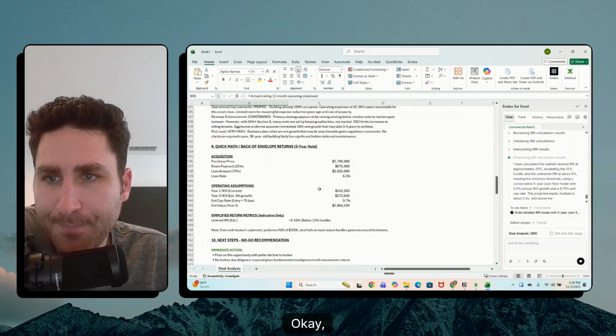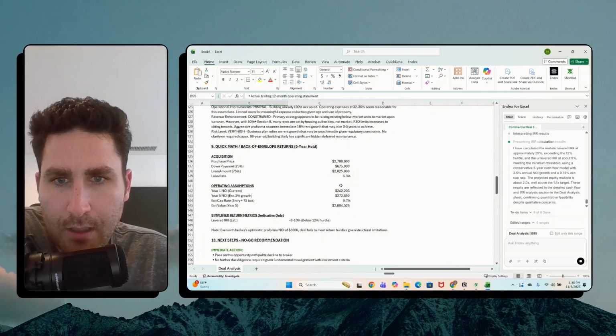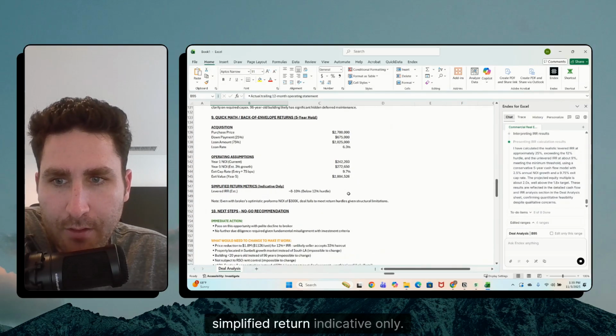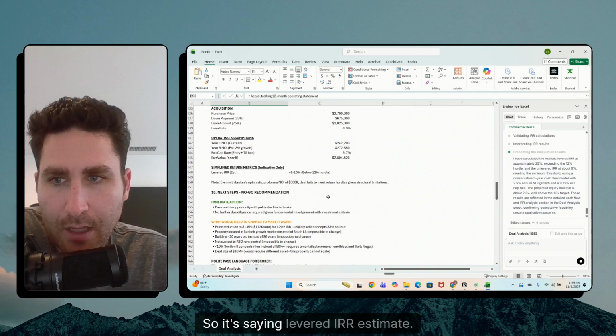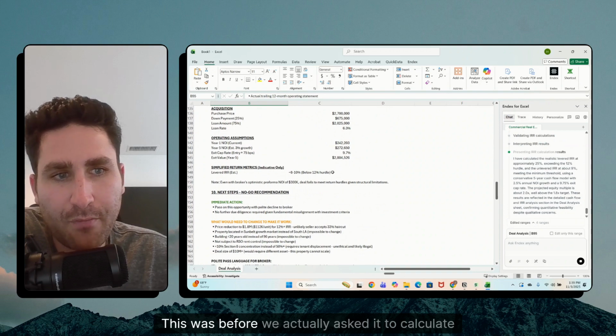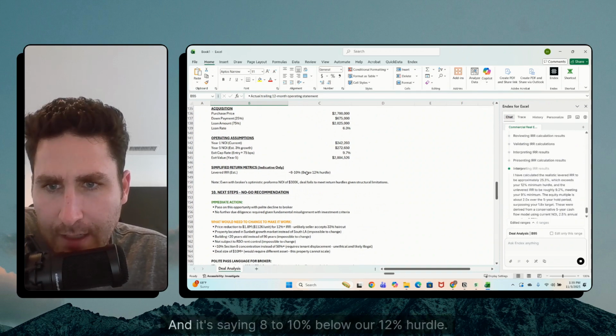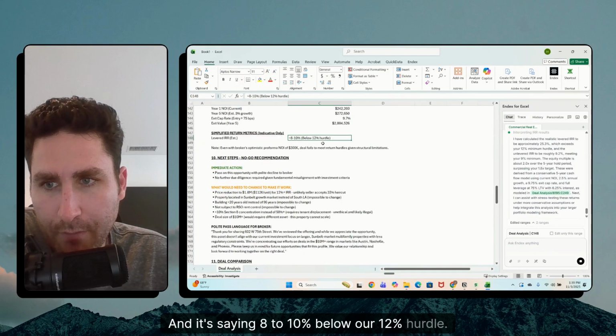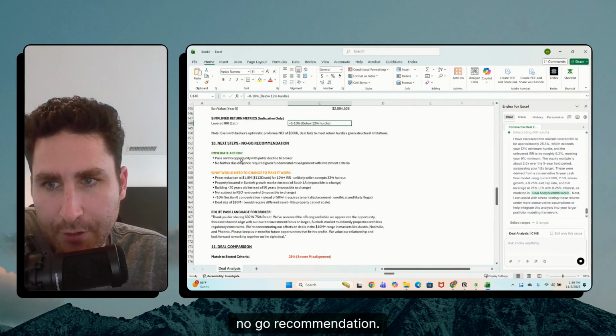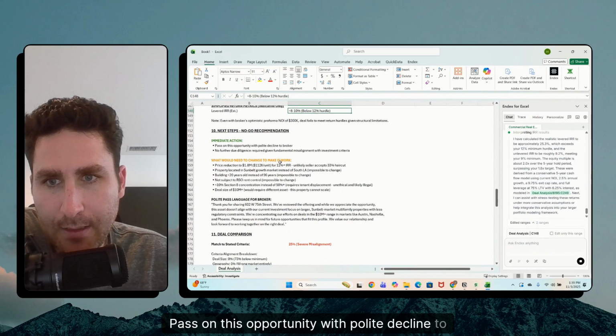Woof. Okay. Quick math. Great, simplified return, indicative. So it's saying levered IRR estimate, and this was before we actually asked it to calculate it, is 8 to 10%, below our 12% hurdle. Next steps, no-go recommendation. Pass on this opportunity with polite decline to broker.